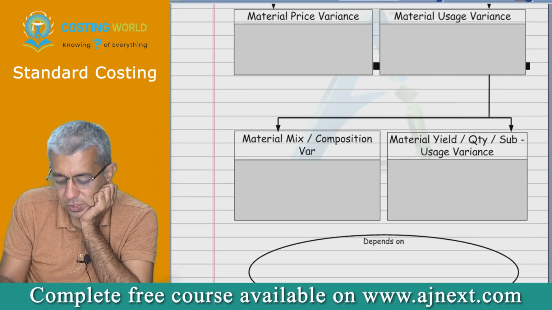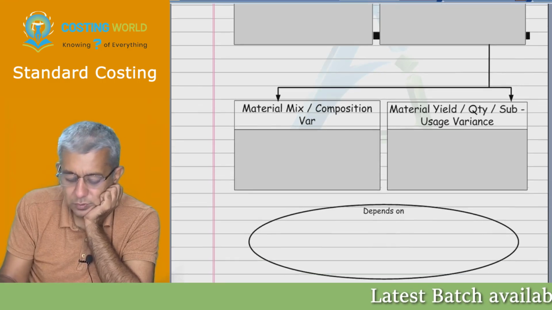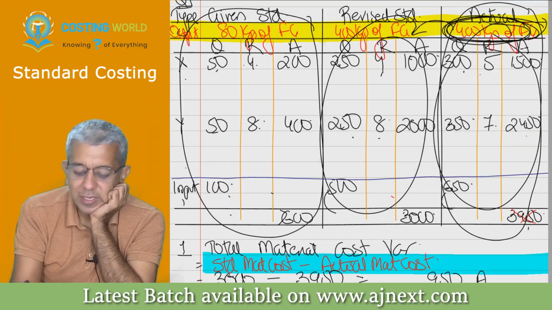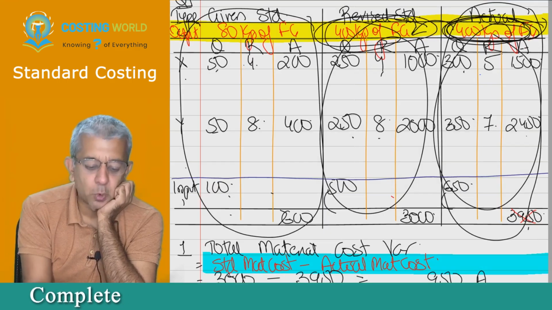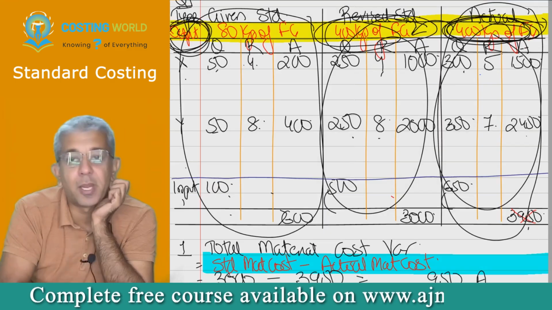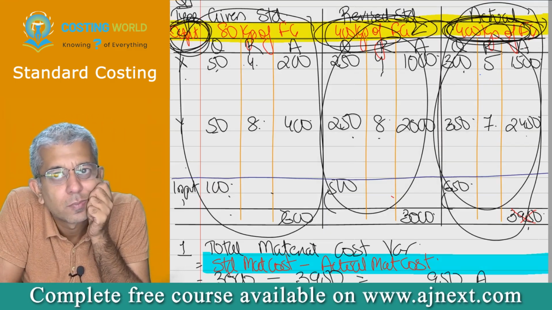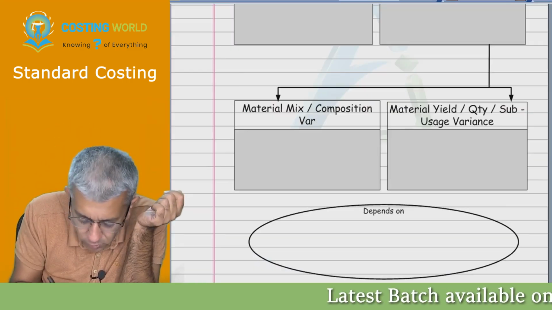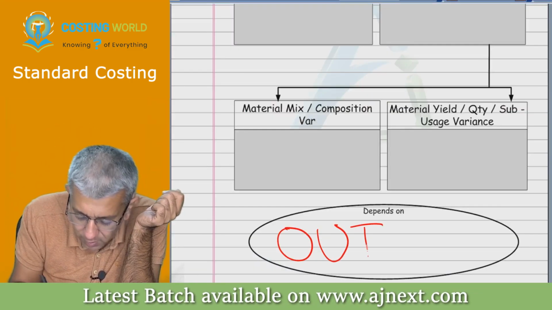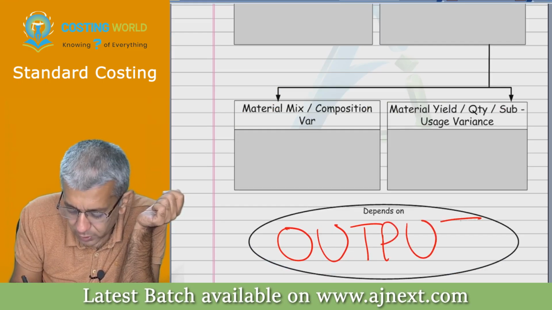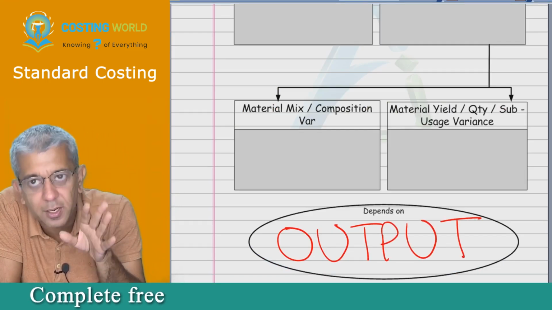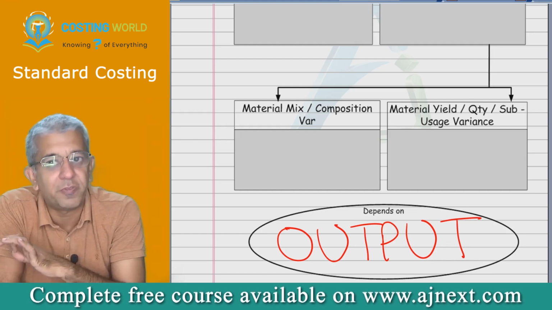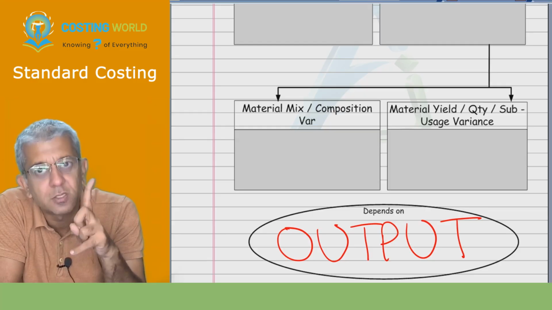Now listen, first of all, below that chart I've written depends upon. So material variances always depend upon output. Material variances always depend upon what particular factor? Output. Material cost is always incurred for producing something. So write the biggest that you can: material variances are always dependent upon output. I'll be asking you this question 100 times in the next 5 lectures. Material variances are dependent upon what factor? There is always one answer: output.